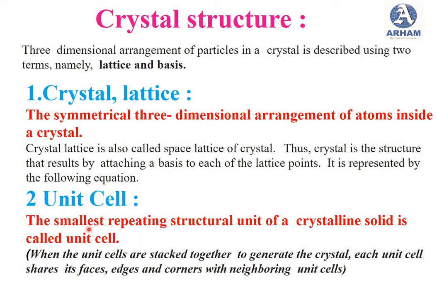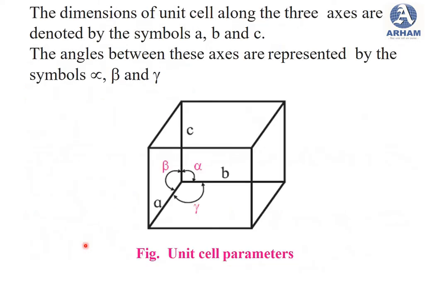Next is the unit cell. The unit cell is nothing but the smallest repeating structural unit of a crystalline solid. These are the unit cell parameters. The dimensions of the unit cell along the three axes are denoted by the symbols a, b and c. The angles between these axes are represented by the symbols alpha, beta and gamma.